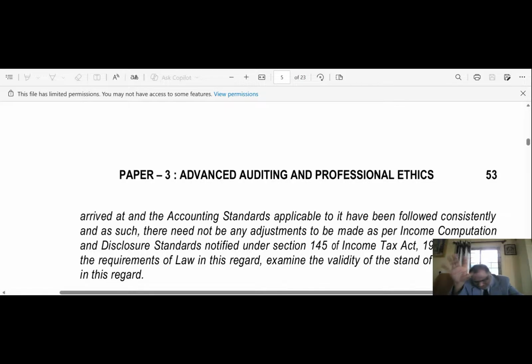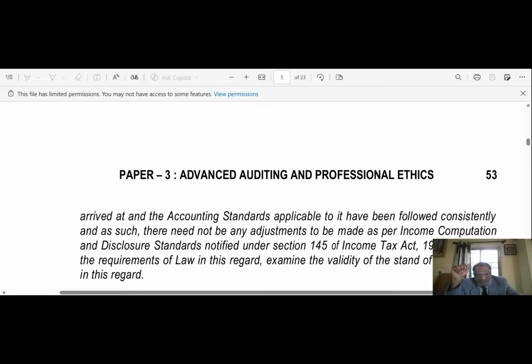See, in the instant case, ABC Limited is consistently following accounting standards in compliance with section 133 of the Companies Act 2013, but not complying with the provisions of the income computation disclosure standards notified under section 145 of the Income Tax Act 1961.